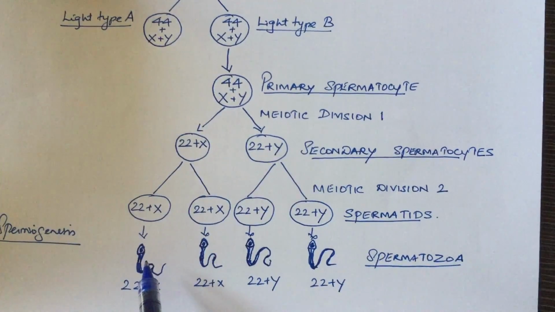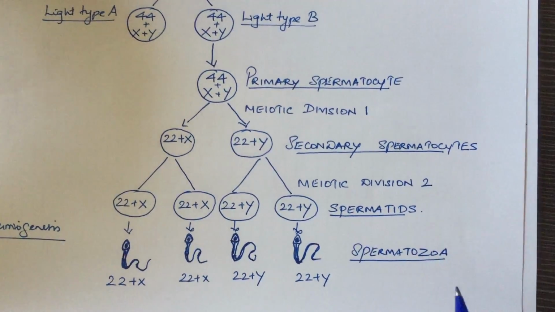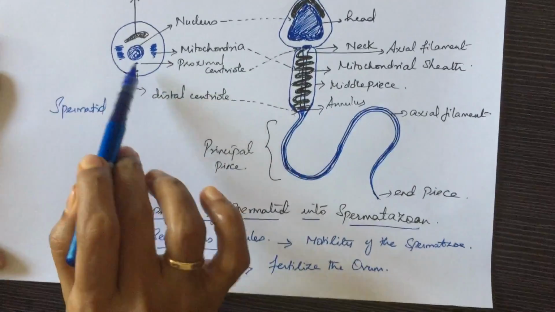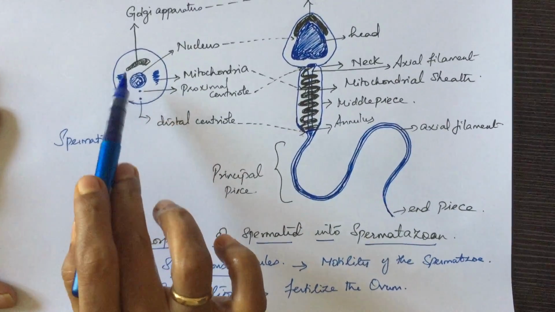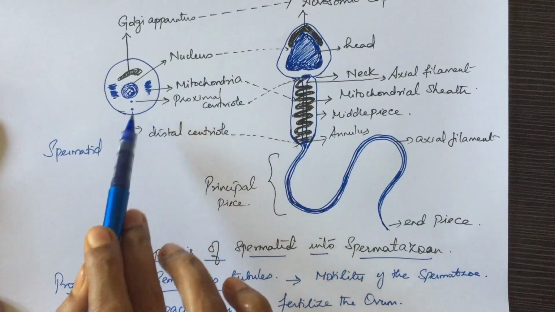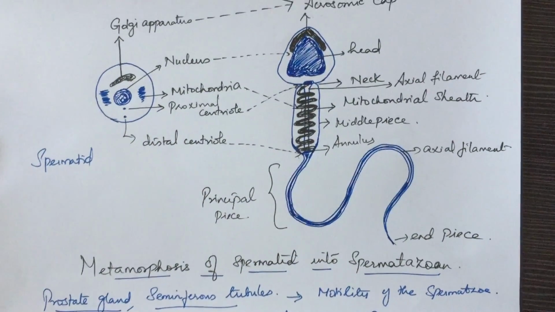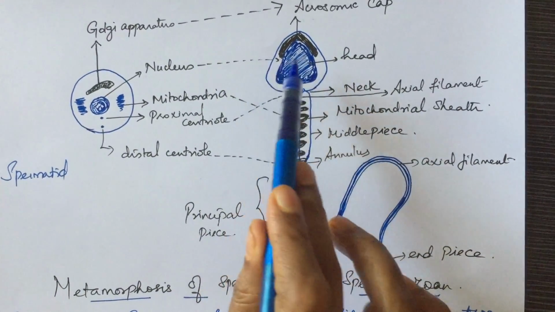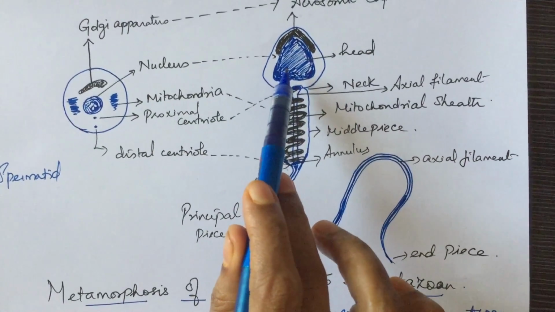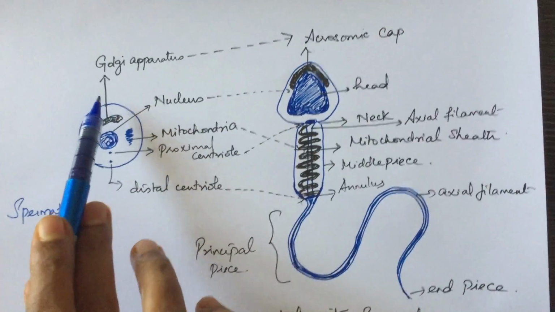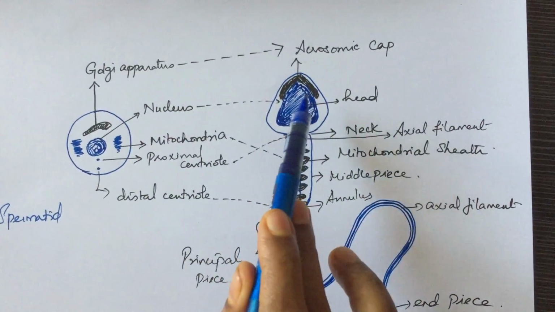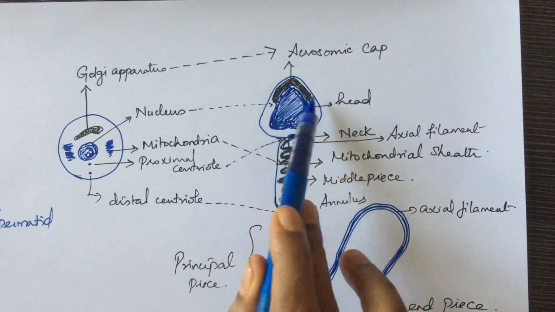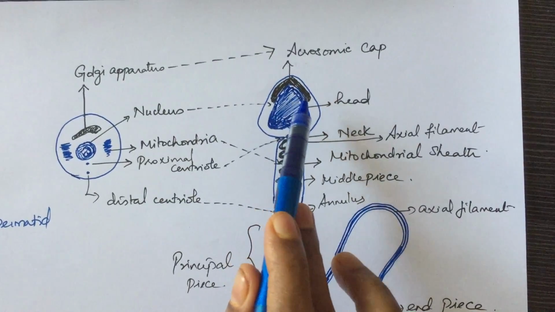Let us see what are the events that take place in the conversion of spermatids to spermatozoa. The spermatid cell is typically circular in structure. It has the nucleus, the Golgi apparatus, the mitochondria, and the two centrioles in the centrosome. The nucleus of the spermatid moves towards one pole of the spermatozoa, forming its head. The Golgi apparatus becomes the acrosomic cap. This cap contains acrosomal enzymes, that is the lysozymes, which cause the dissolution of the zona pellucida of the ovum.